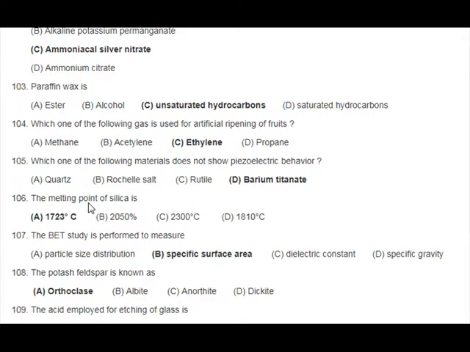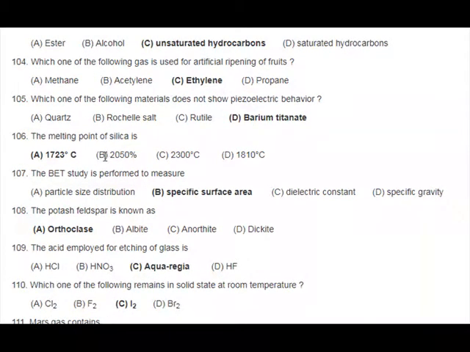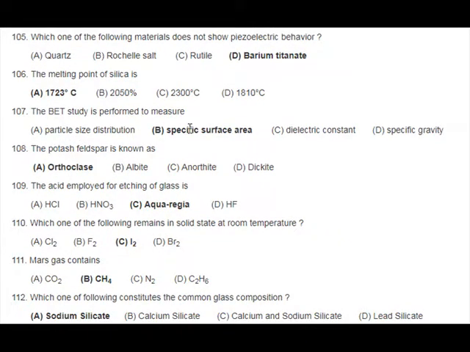The melting point of silica is A. 1723 degrees Celsius, B. 2050 degrees Celsius, C. 2300 degrees Celsius, D. 1810 degrees Celsius. 107. The BET study is performed to measure A. particle size distribution, B. specific surface area, C. dielectric constant, D. specific gravity.